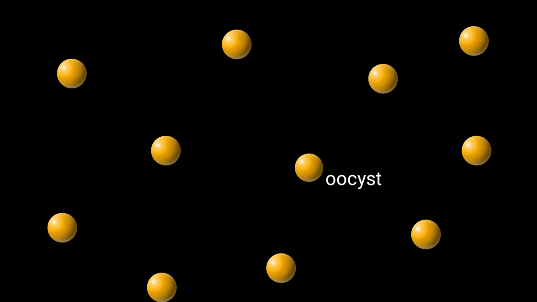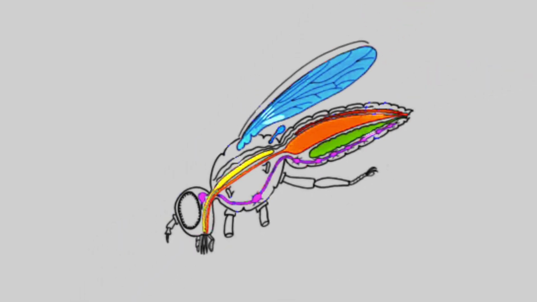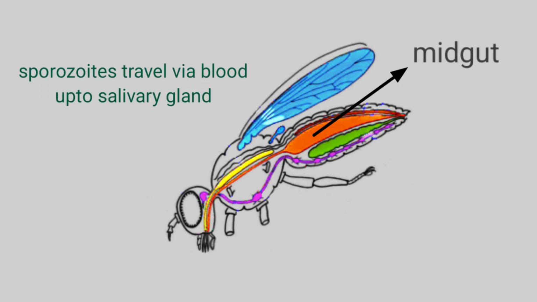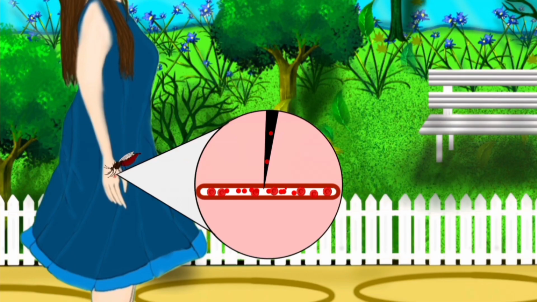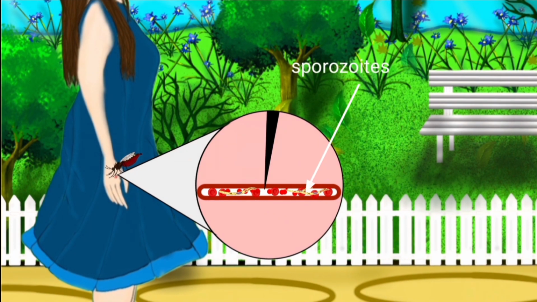This oocyst starts to form spores. Spores are formed by meiosis followed by mitosis. As the number of spores increases, the cyst ruptures and these spores, also called sporozoites, are released. Sporozoites travel via blood and enter the salivary gland of the female Anopheles mosquito. These sporozoites live in the salivary gland of the mosquito until the mosquito bites a human and secretes her saliva to stop coagulation of blood. In this way, the malarial cycle is repeated.